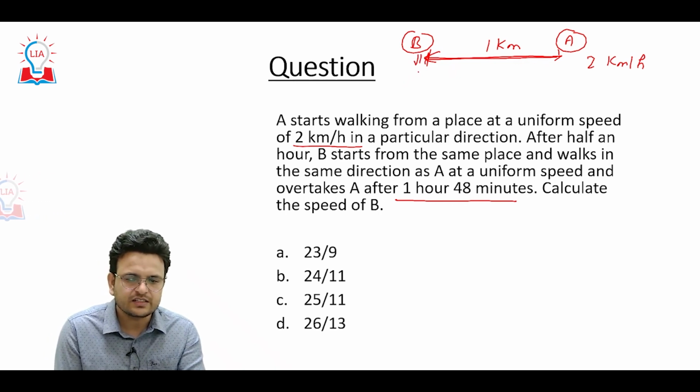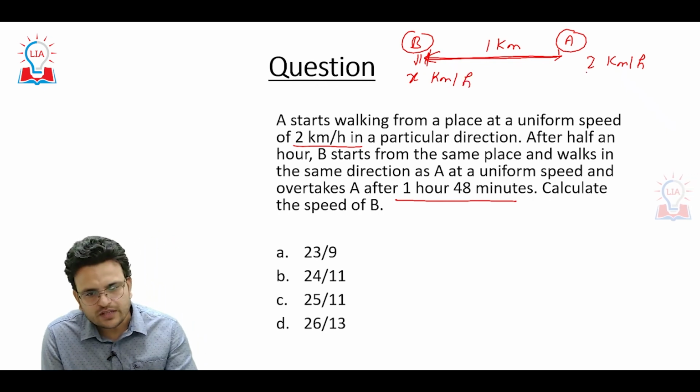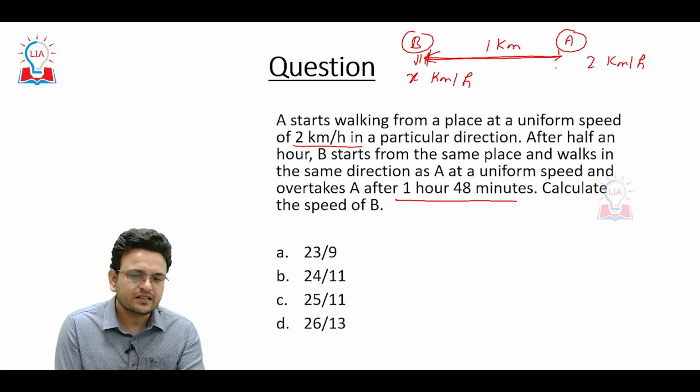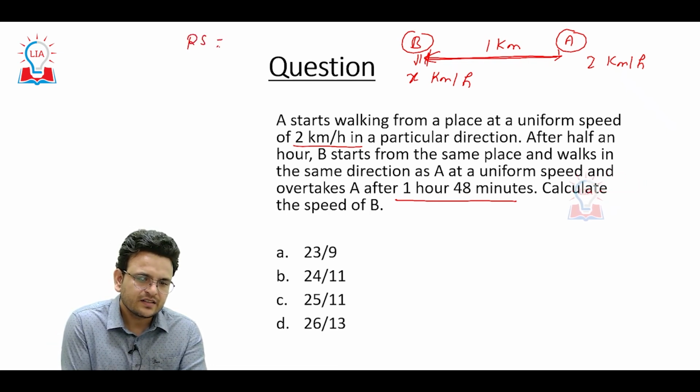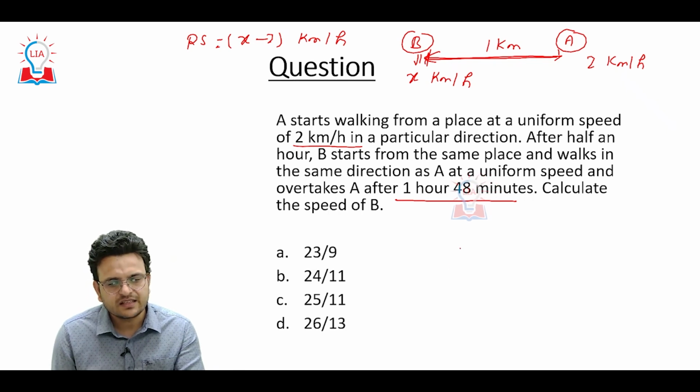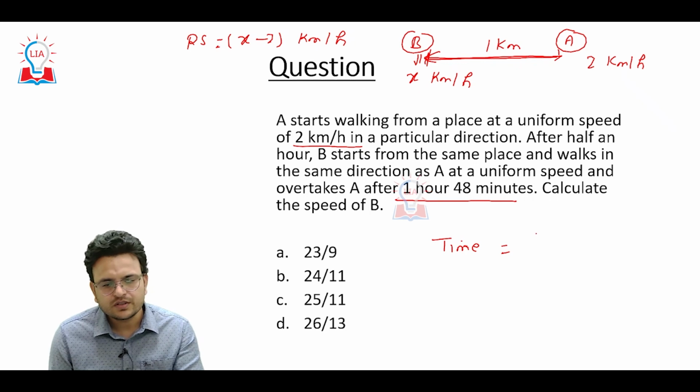We can consider the speed of B as x kilometers per hour, and both are moving in the same direction. It means their relative speed will be x minus 2 kilometers per hour.